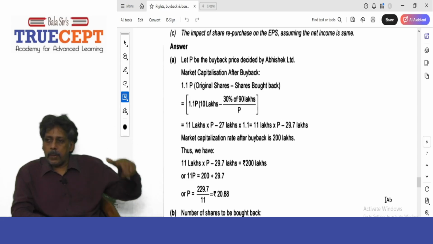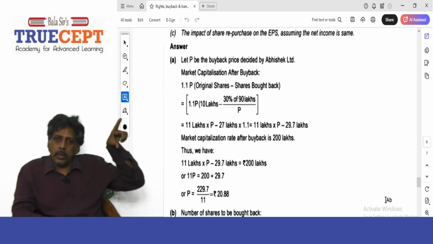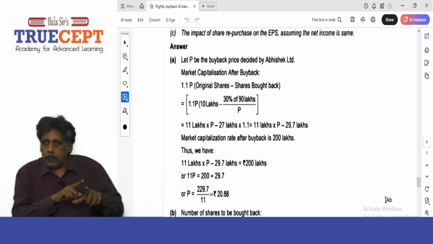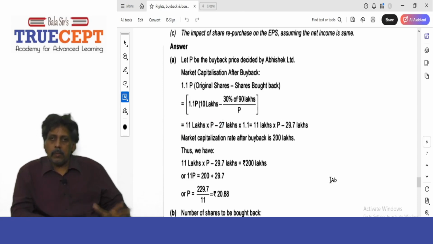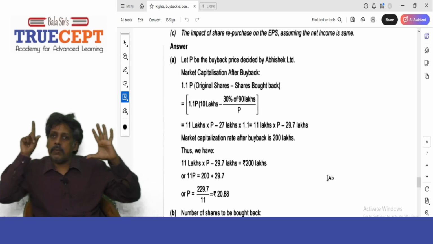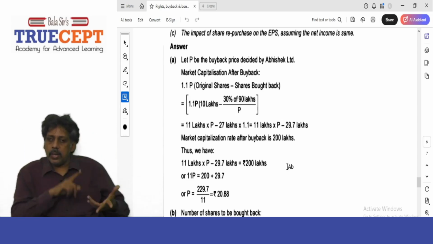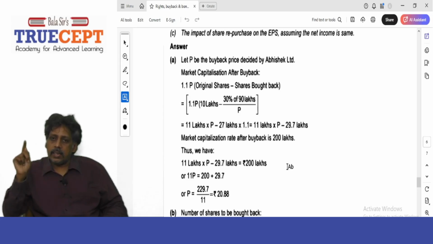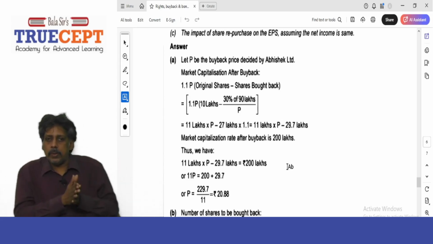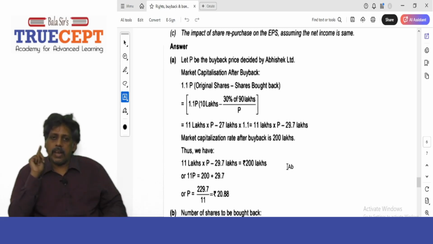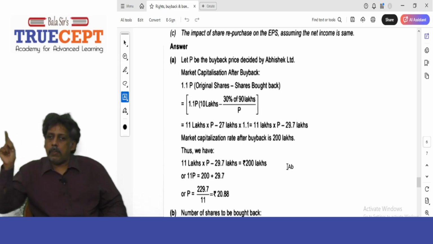When you multiply 1.1 P into 10 lakh, you get 11 lakh P. Then minus 1.1 P into 27 lakh divided by P, where P gets cancelled, and you get 29.7 lakh rupees. Therefore, the market cap after buyback will be 11 lakh P minus 29.7 lakh, which is equal to the given 200 lakh market cap.